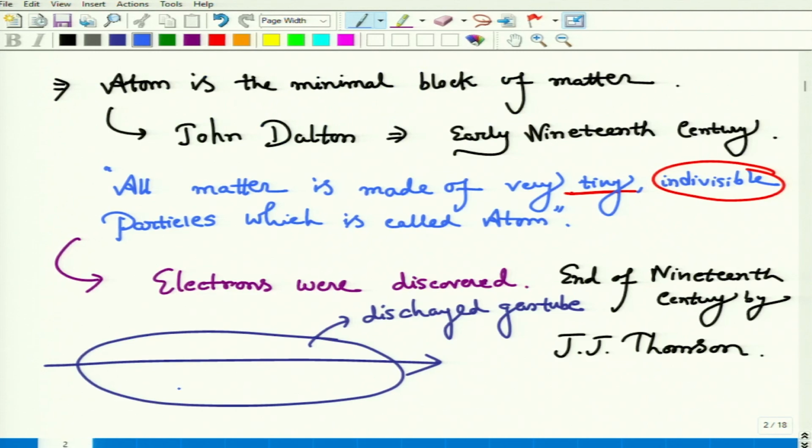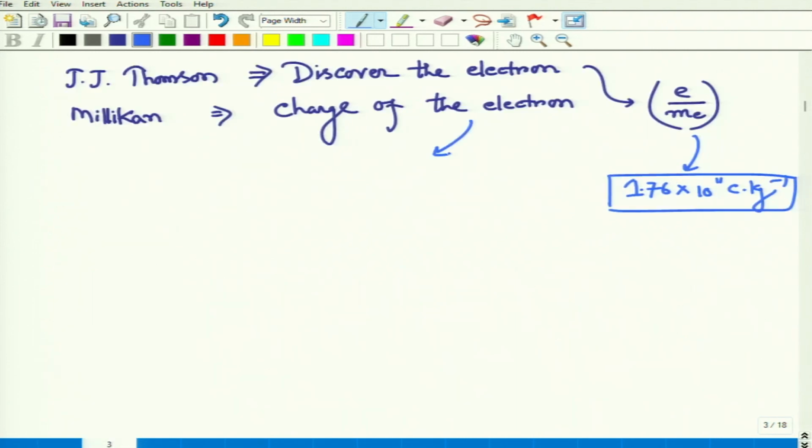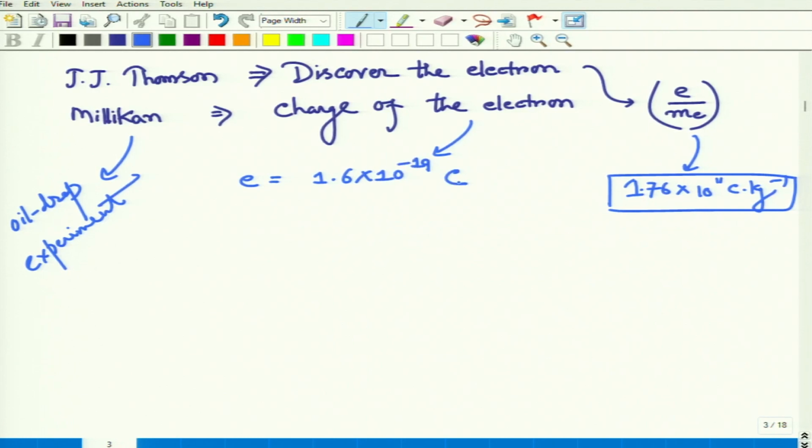Millikan obtained the charge by the oil drop experiment. The charge of the electron was obtained, and that is 1.6 × 10^-19 coulomb in SI unit, and it is also equal to 4.8 × 10^-10 ESU. So by using these two results, we can also evaluate the mass of the electron.